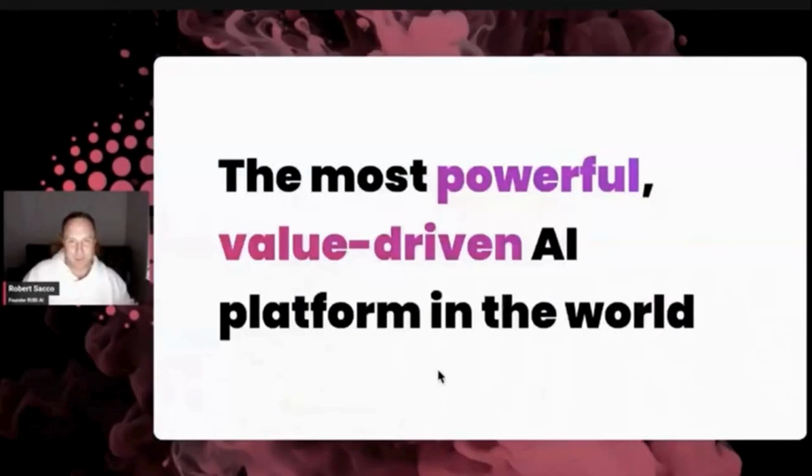I am going to tell you a little bit about myself. My name is Robert Sacco. I'm the founder of RUBI AI and the co-founder of Flex. And we love the fact that we can bring a product to market that makes a huge difference, not just in personal lives, but in businesses, because it doesn't just change maybe the way you look at business or maybe even the way that you can take time, but it actually is changing some ways that people even do business.